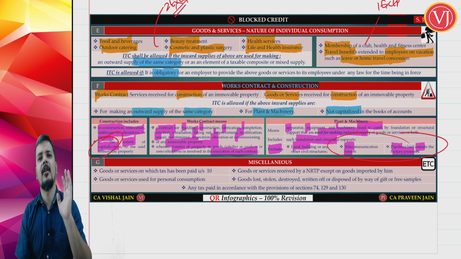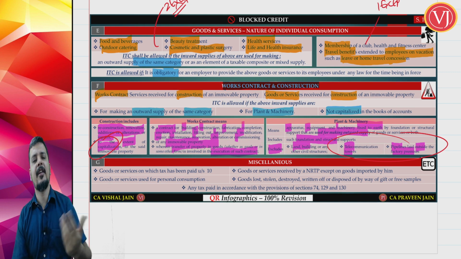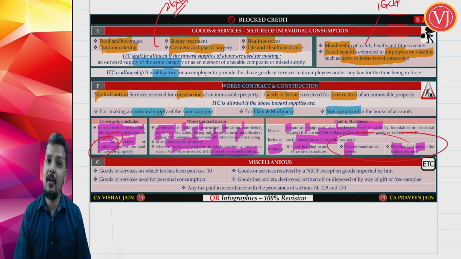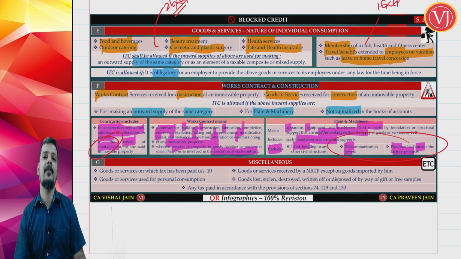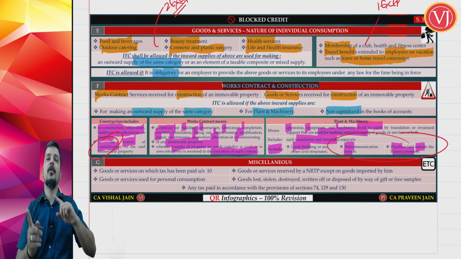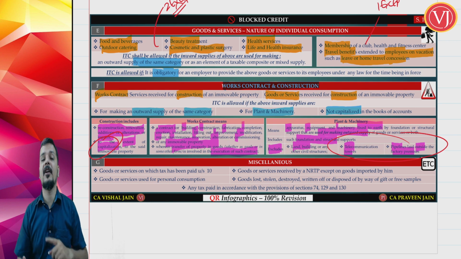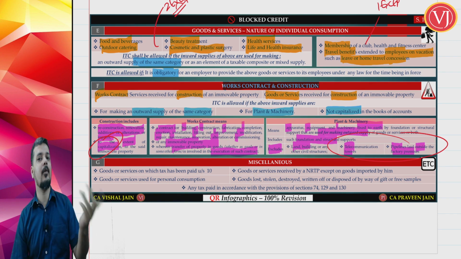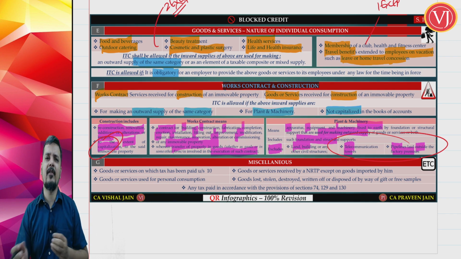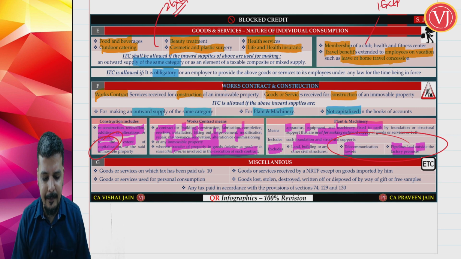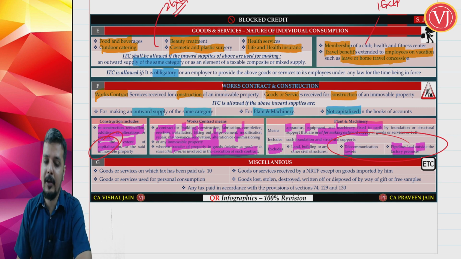First point is normal. So if you talk about civil structure, capitalize it, no credit. But when you talk about telecommunication towers, pipelines outside the factory, you may have a doubt. Should I take it along with civil structure or plant and machinery? Take it along with civil structure. If you capitalize it, no credit. If you don't capitalize it, small repair and maintenance, you can take the credit. Right? That is all about this particular point.